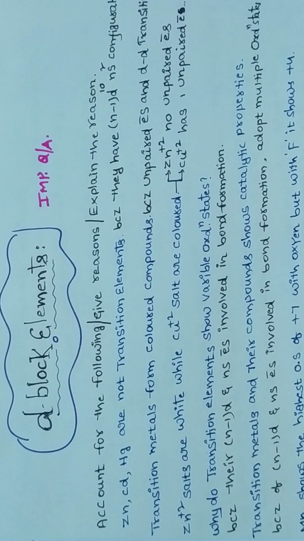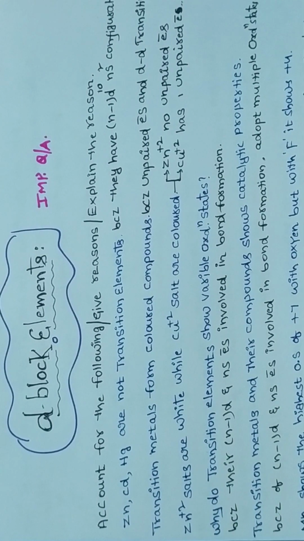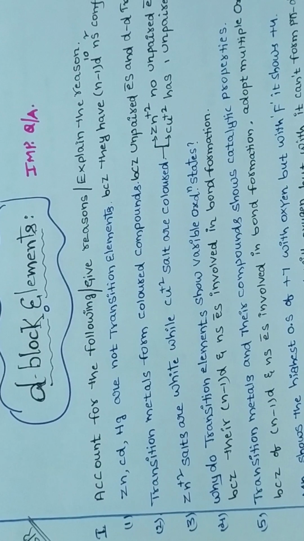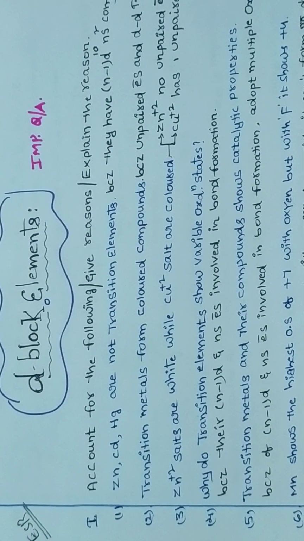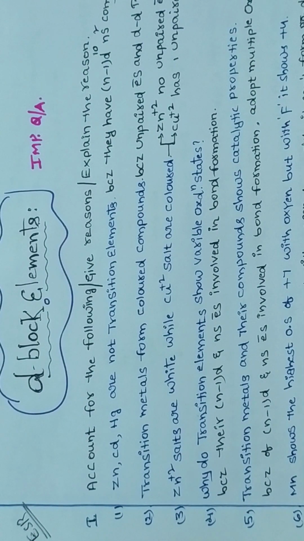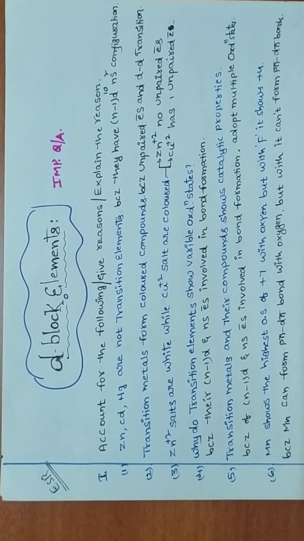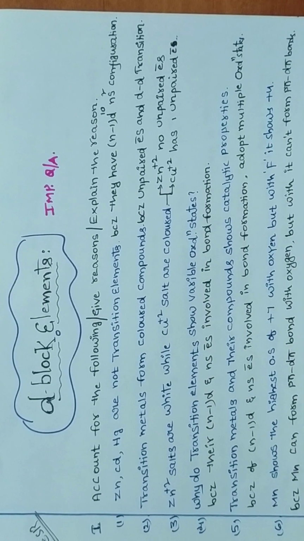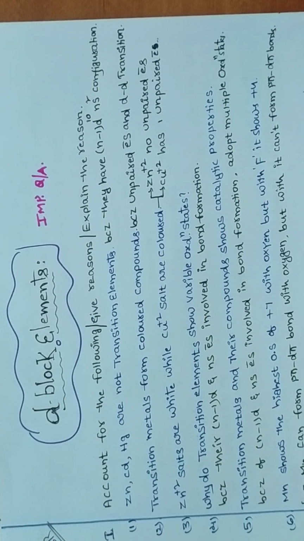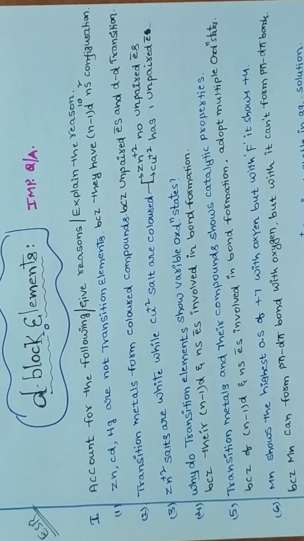According to that sample paper, from these D and F block elements, they are going to give one 5-mark question. These are the important, expected or model questions for CBSE. First question: account for the following, or give the reason type questions.